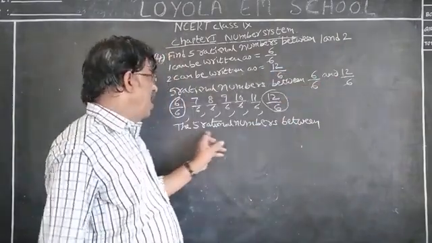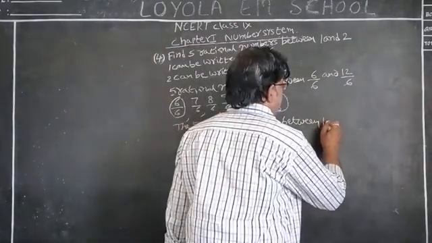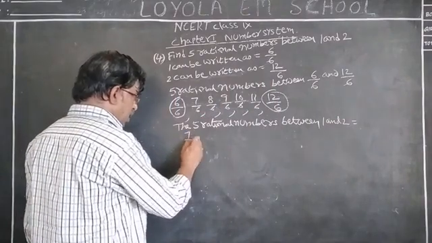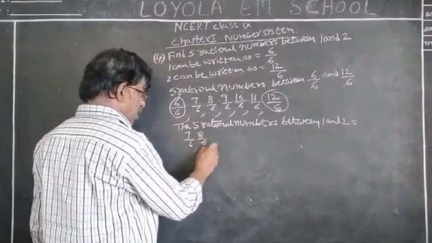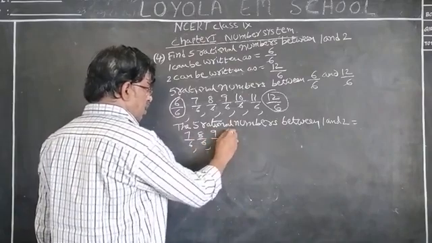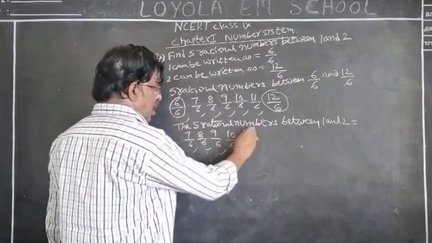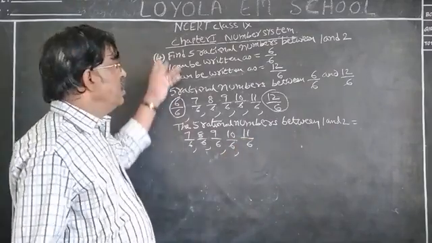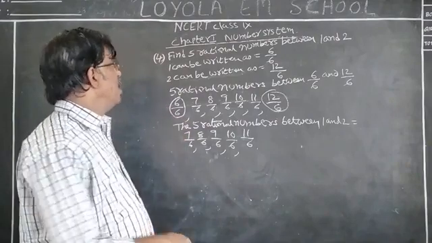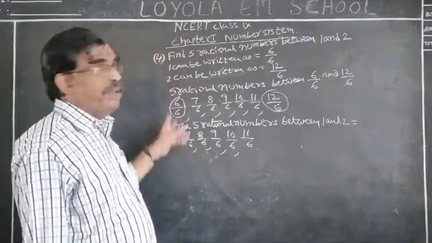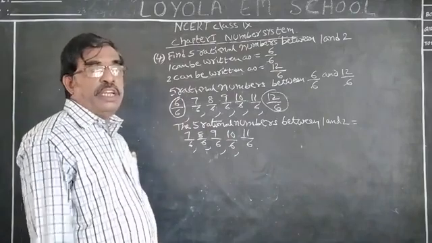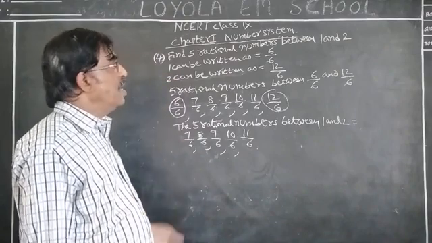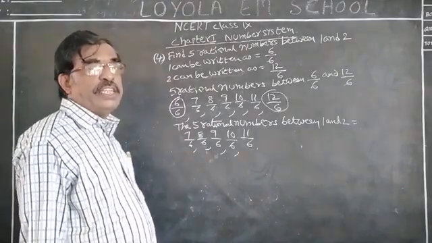According to this sum, the 5 rational numbers between 1 and 2 are 7 by 6, 8 by 6, 9 by 6, 10 by 6, and 11 by 6. Are you following my class? These are the basic related exercise sums I am explaining, model sums. If you understand all these sums, then you can easily do the homework. Hence, let us try to understand the examples and practice once again.